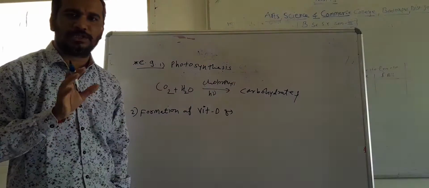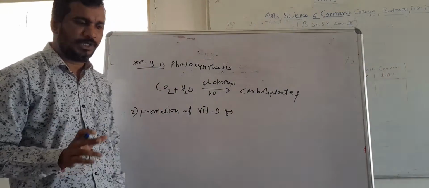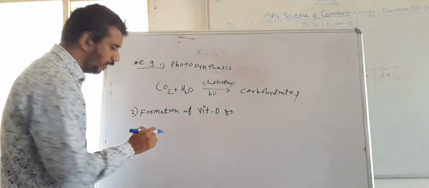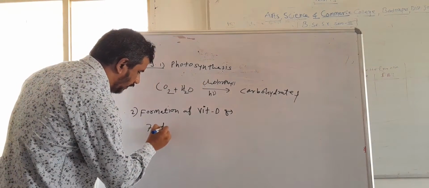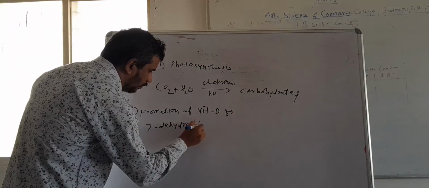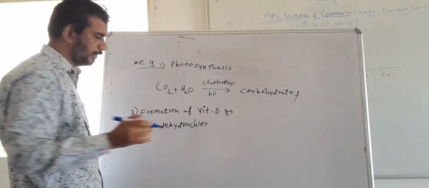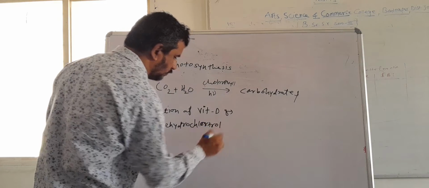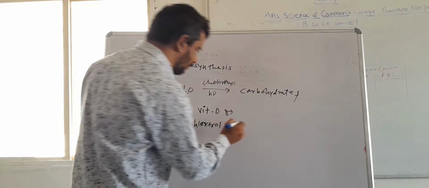So how does this synthesis of vitamin D take place? It takes place by exposure of 7-dehydrocholesterol to sunlight.